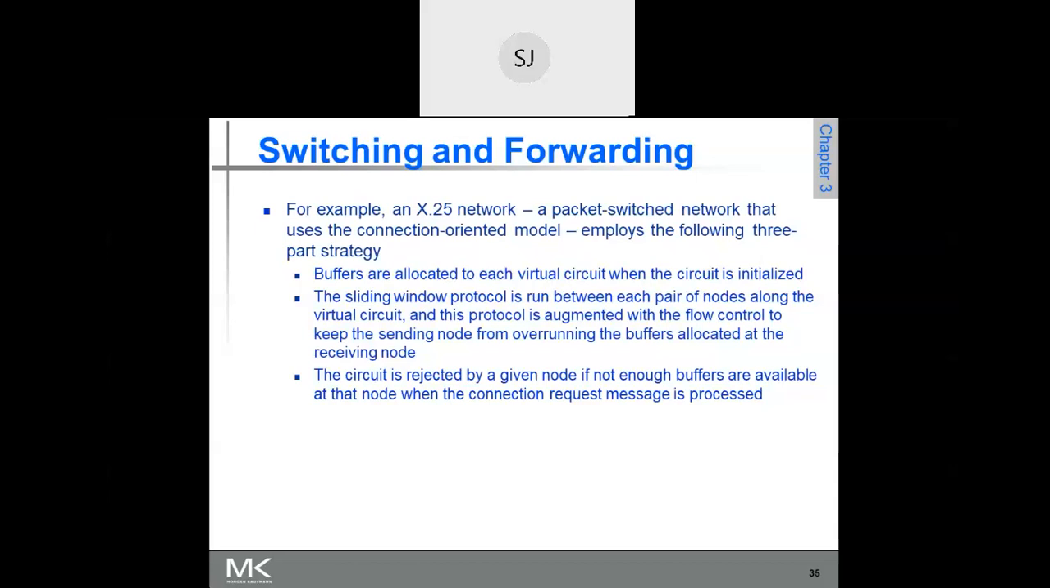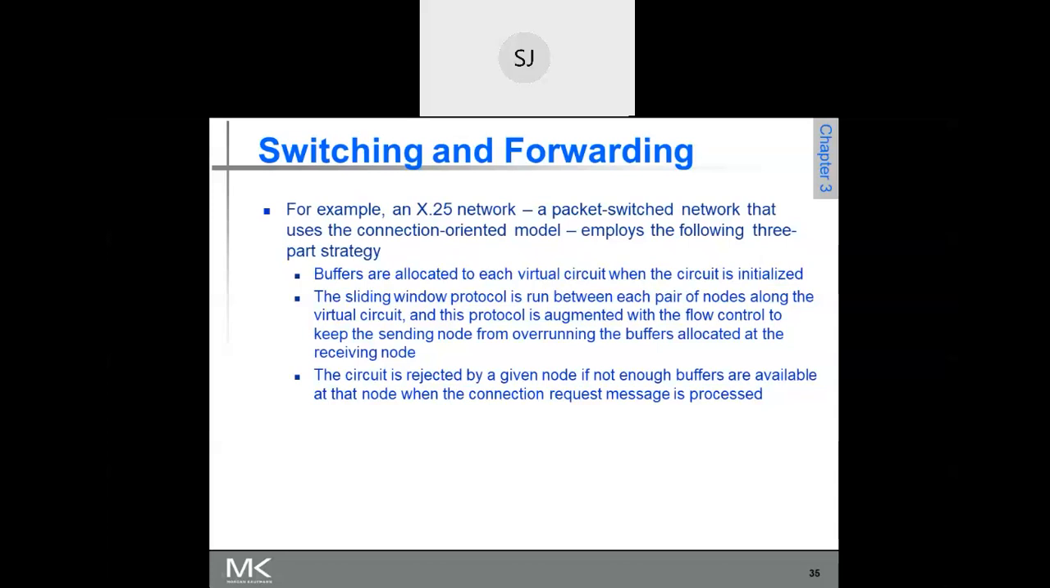After receiving the packet, the switch has to execute routing. Looking into the forwarding table, it has to forward the incoming packet onto the outgoing port. Once it goes to the next switch, the next switch also should have a buffer to store this packet. That is why we say buffers are allocated to each virtual circuit, when the circuit is initialized, whenever the connection is established.